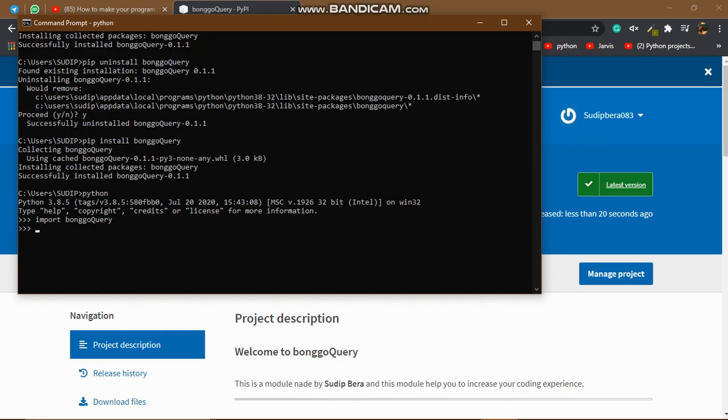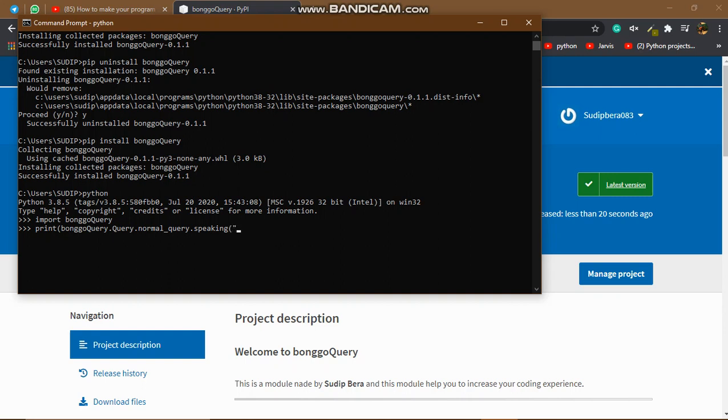Now I can print the data. So that is bonggoQuery dot query dot normal_query dot speaking.